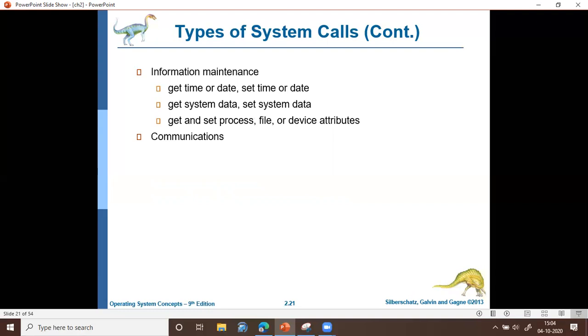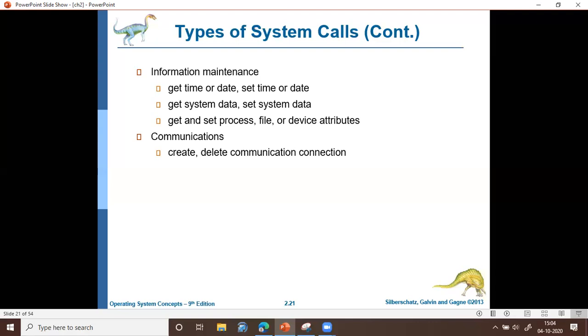Communication from one process to another process. There are certain system calls which will be used for effectively performing this communication. So we have create or delete communication connection. As we have already discussed, two processes can communicate in two ways. The first is by using message passing, and the second method is by using shared memory.